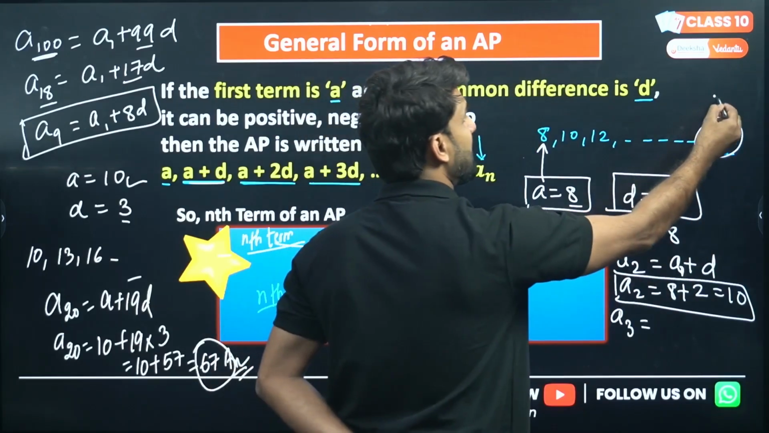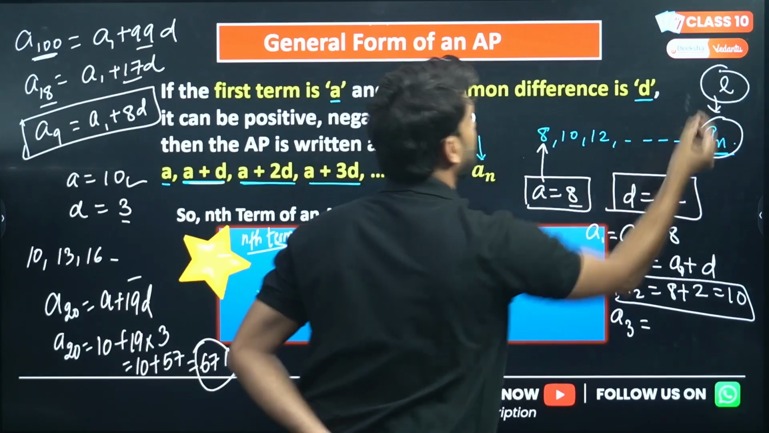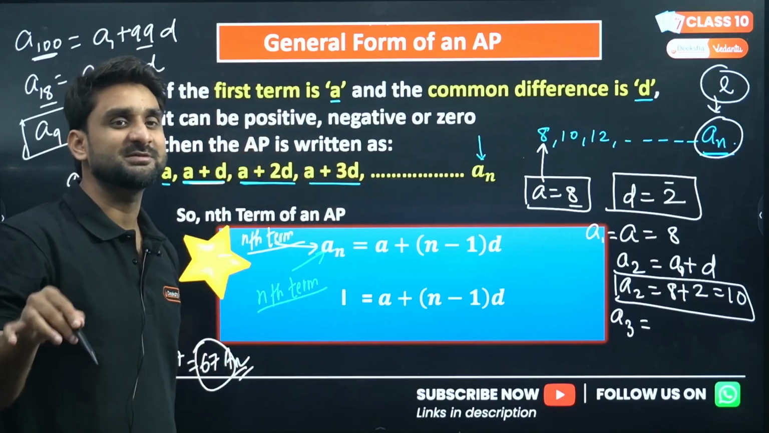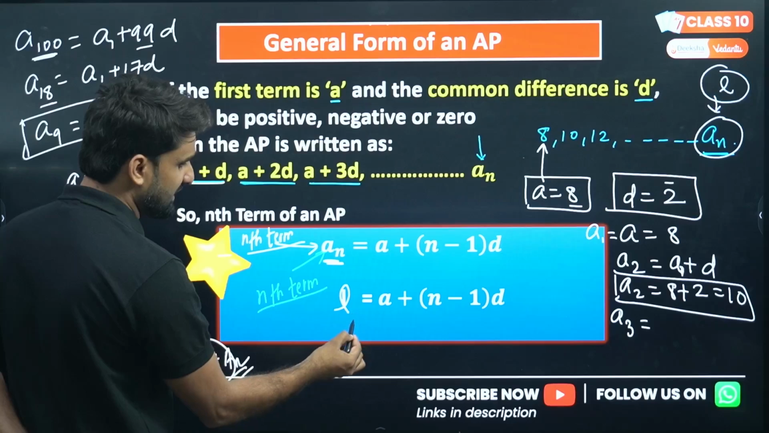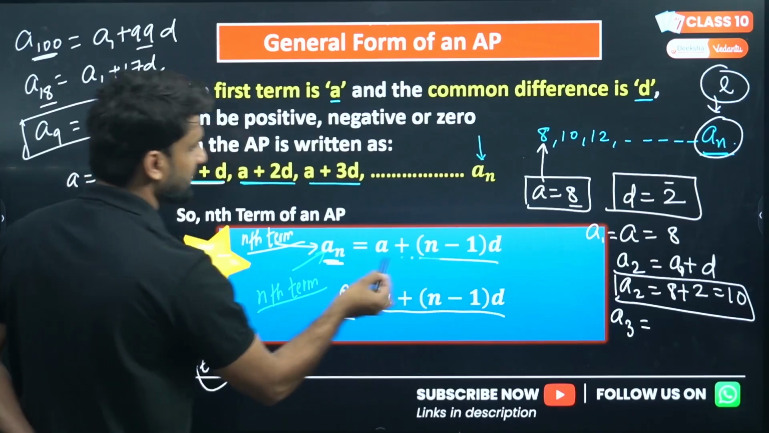Okay. So as I told you, the last term is called the nth term, right? So this is called the last term, and it is represented by small l. So in the formula of the nth term, an and l, the last term, both are the same.